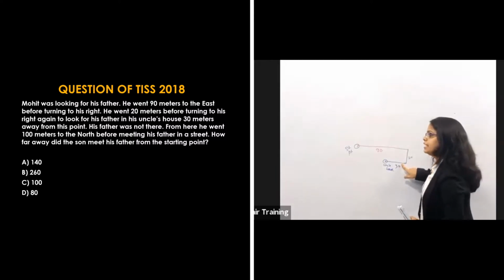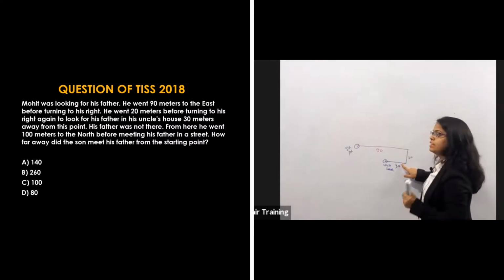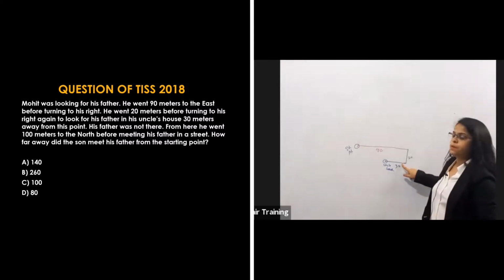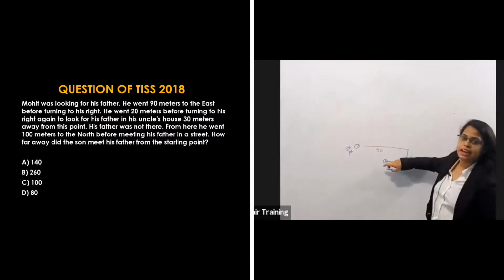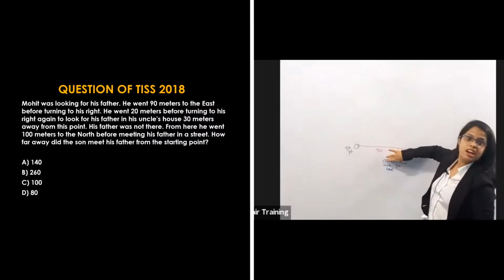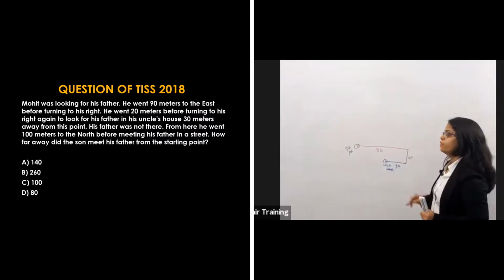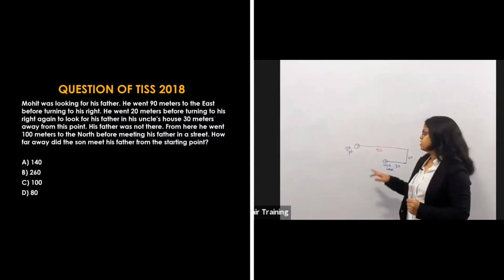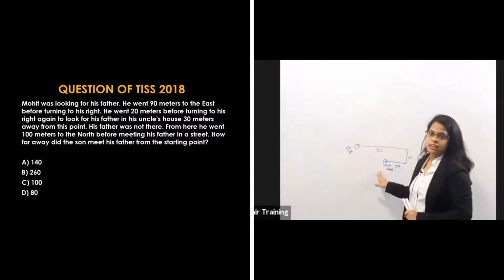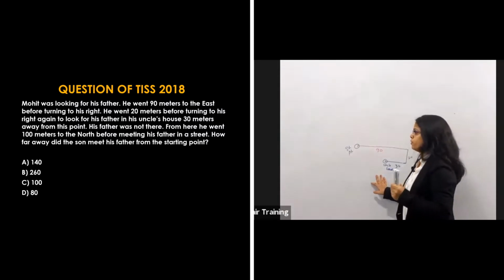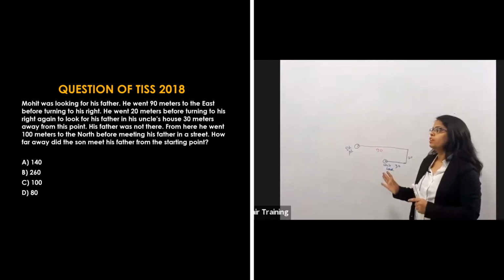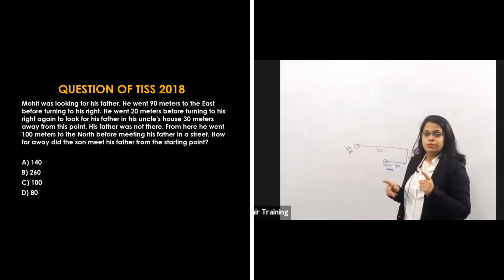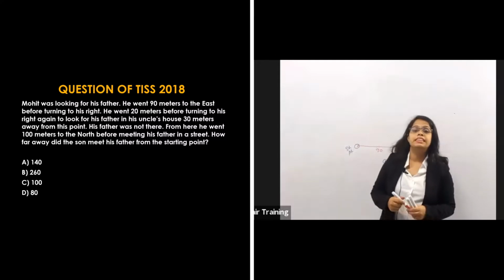And what are they saying? To look for his father, the uncle's house is 30 meters away from this point. So his uncle's house is 30 meters from this point. His father was not there at the uncle's house. So what is he doing now? From here, he went 100 meters to the north before meeting his father.